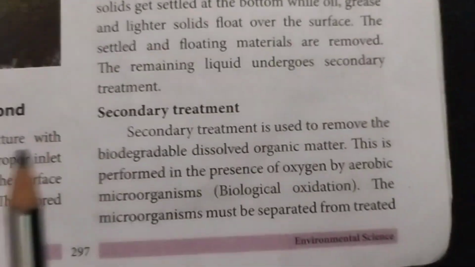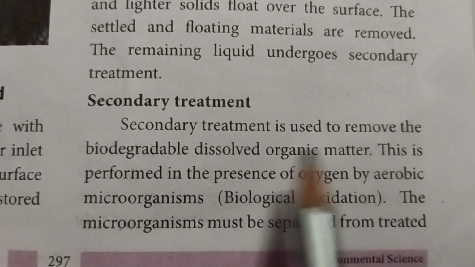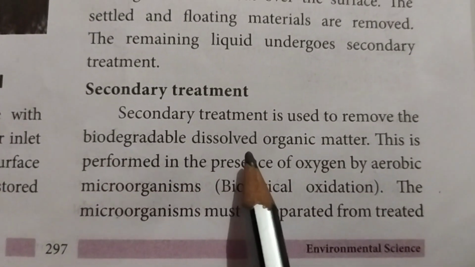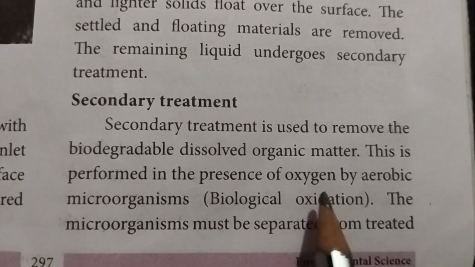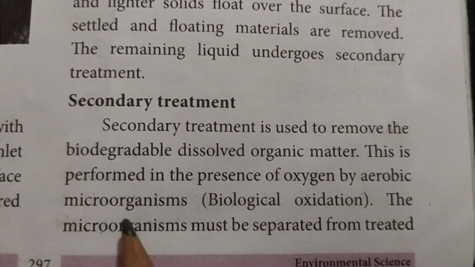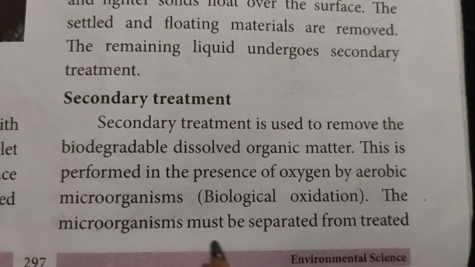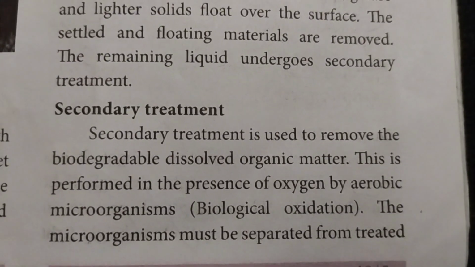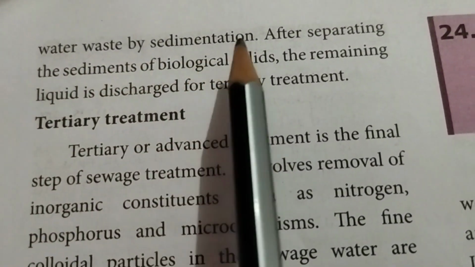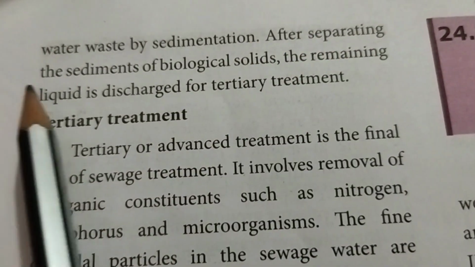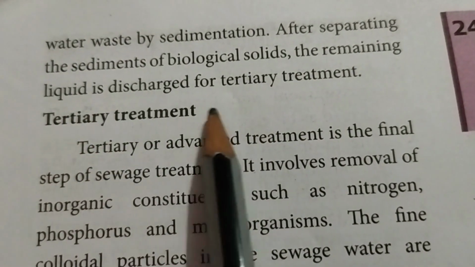Next one, secondary treatment. Secondary treatment is used to remove the biodegradable dissolved organic matter. This is performed in the presence of oxygen by aerobic microorganisms. Biological oxidation. The microorganisms must be separated from treated wastewater by sedimentation. After separating the sediments of biological solids, the remaining liquid is discharged for tertiary treatment.